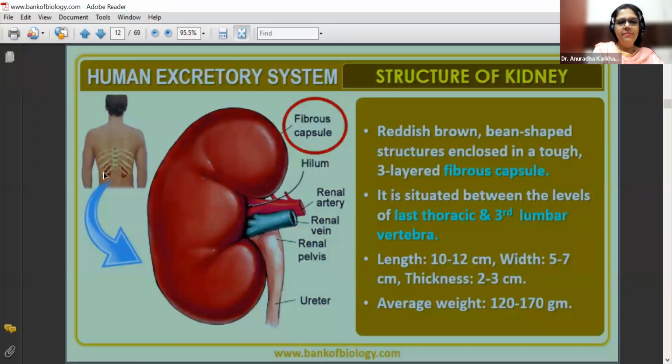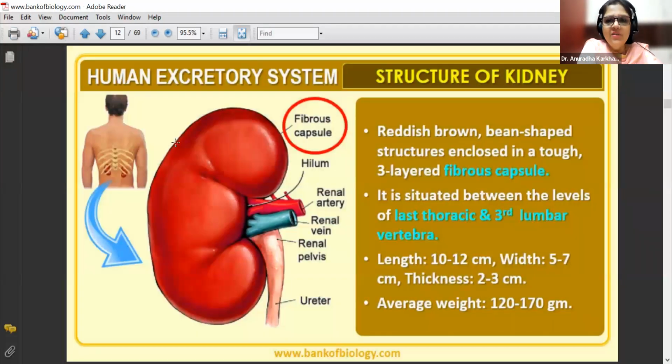So this is the position that they have shown in this man. See, this is our back side of the vertebral column, so they are situated between the last thoracic, this is the last thoracic, and third lumbar. This is the position. So this is how it looks like. The placement, its address. Where is the address of the kidneys? Length is around 10 to 12 centimeters. Width is around 5 to 7 centimeters. And thickness is around 2 to 3 centimeters. Average weight is around 120 to 170 grams.